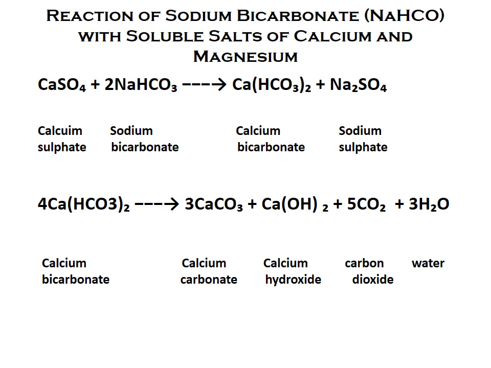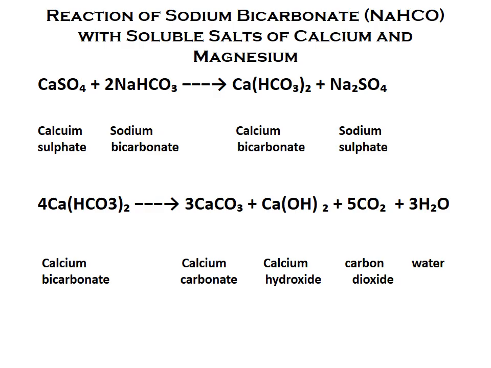Now we are discussing the reaction of sodium bicarbonate with a soluble calcium or magnesium salt. This is also a type of carbon dioxide evolving reaction because it contains sodium bicarbonate, and it is a type of chemical incompatibility.